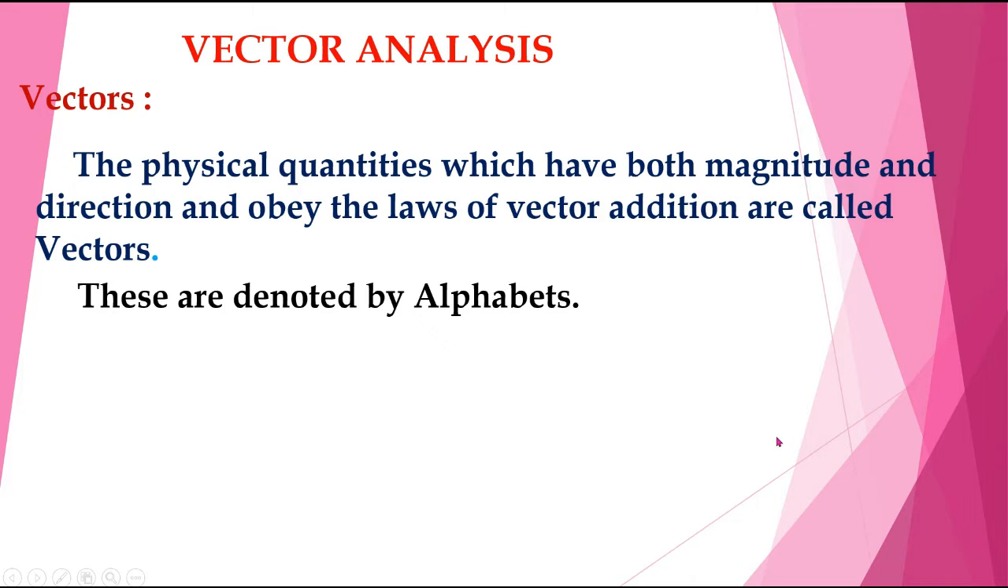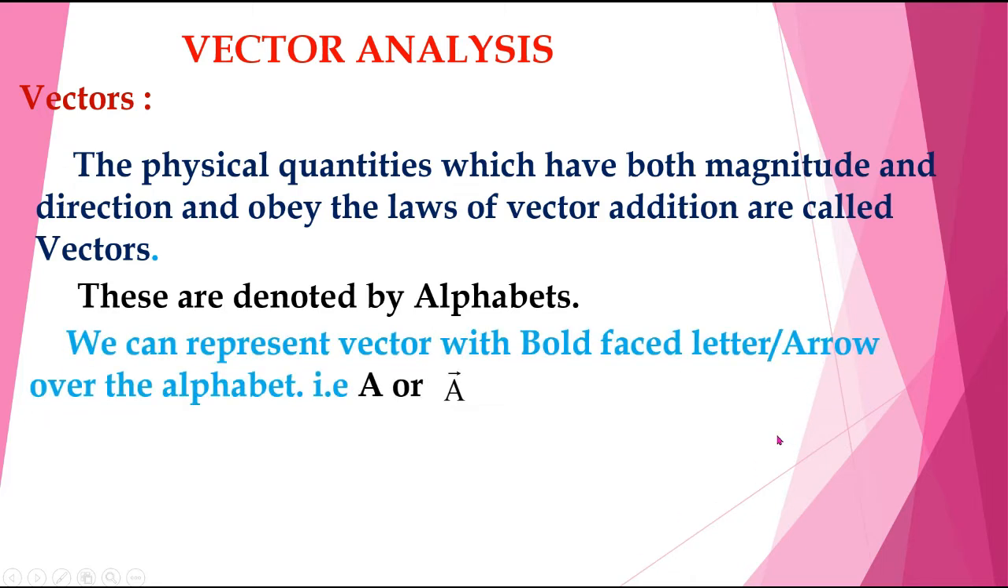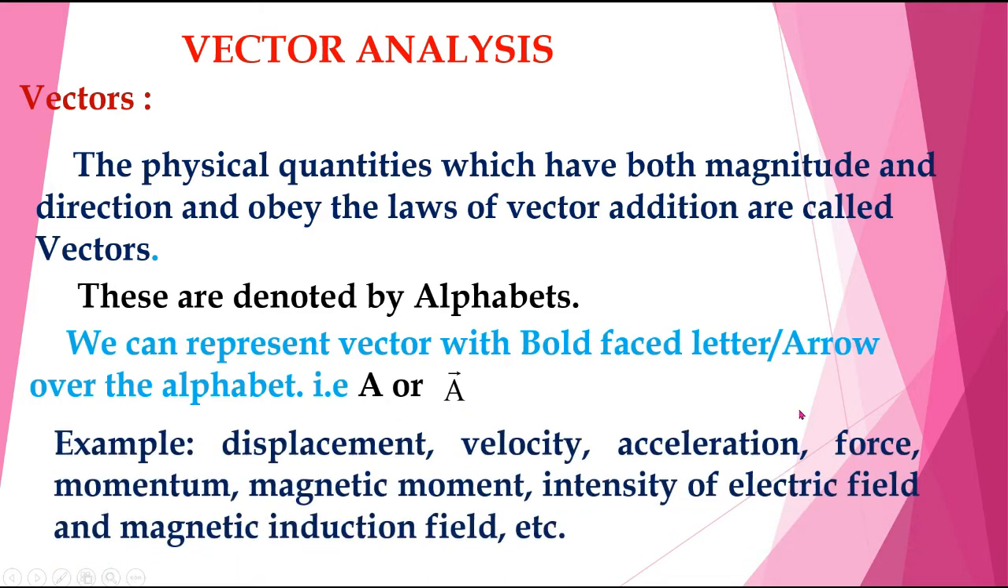So these are denoted by alphabets. We can represent a vector with a bold face letter or an arrow over the alphabet, that is A or A bar. Examples for vectors: displacement, velocity, acceleration, force, momentum, magnetic moment, intensity of electric field, and magnetic induction field, etc.